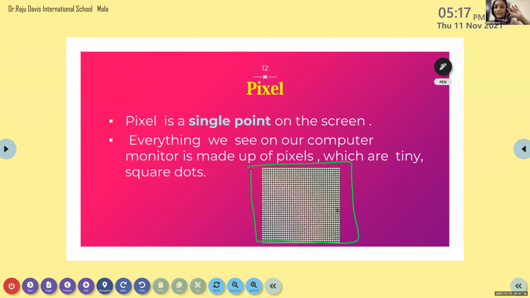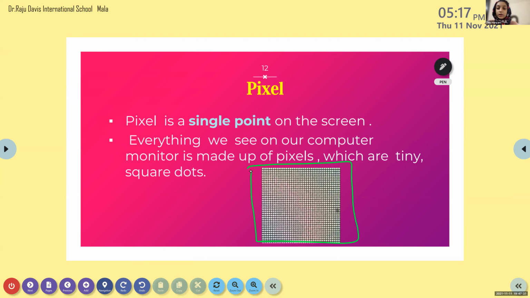Yes, ma'am, in my TV... Every TV has pixels. Okay, the first thing you have to do today is Google what a pixel is. In a phone also there are many pixels. Because of this only we are able to see the image. The light is coming from these pixels only.